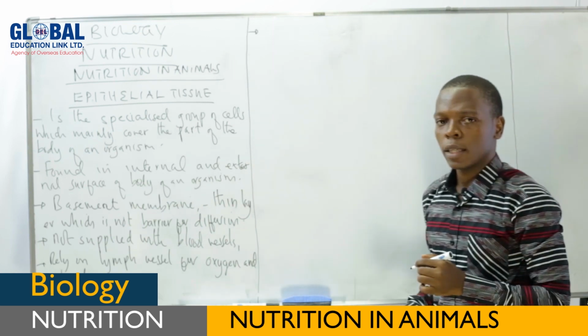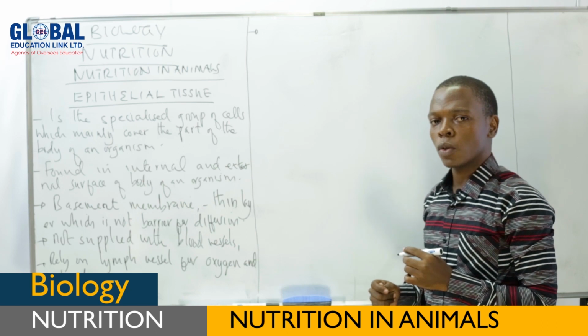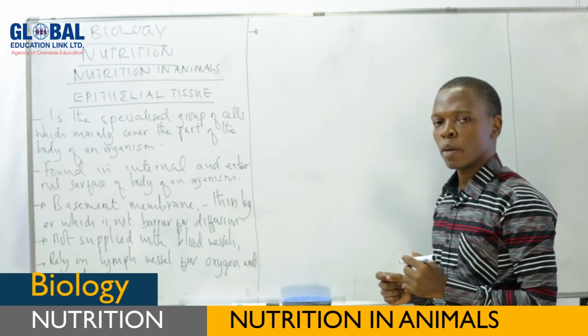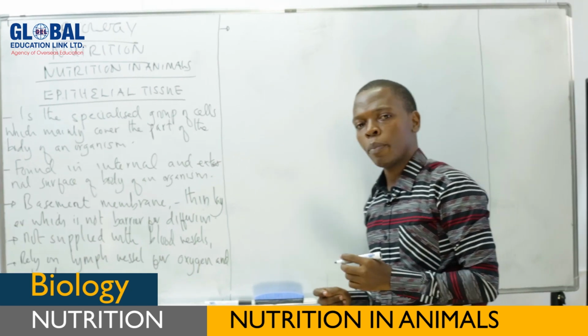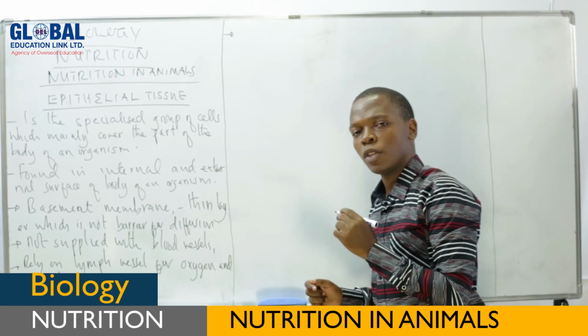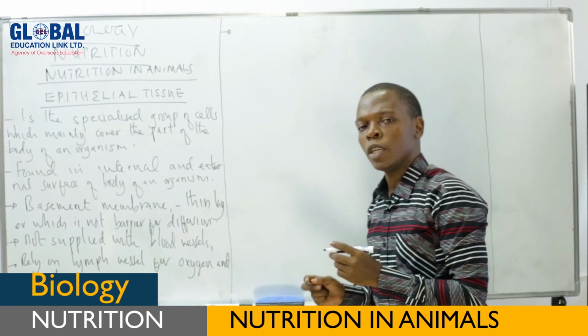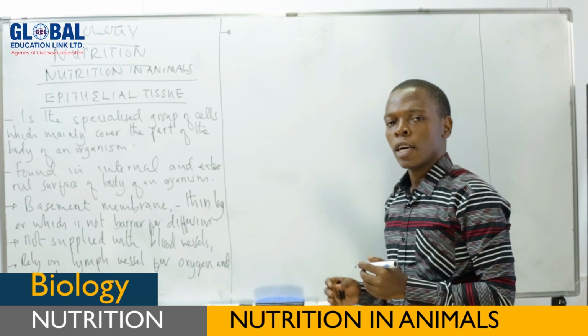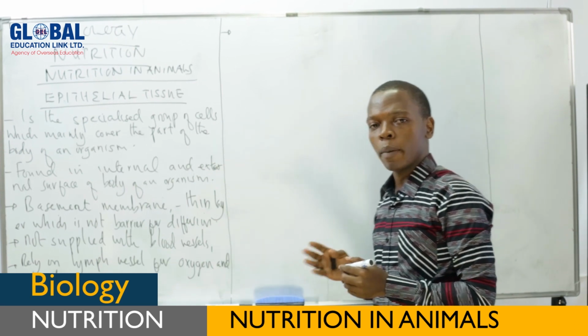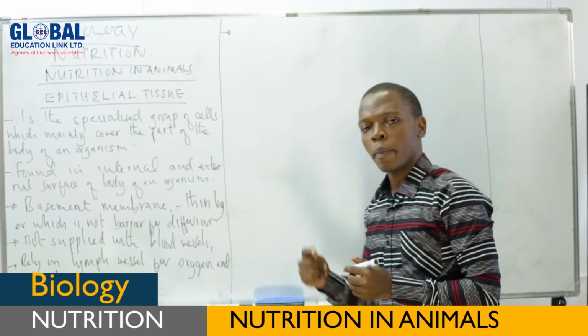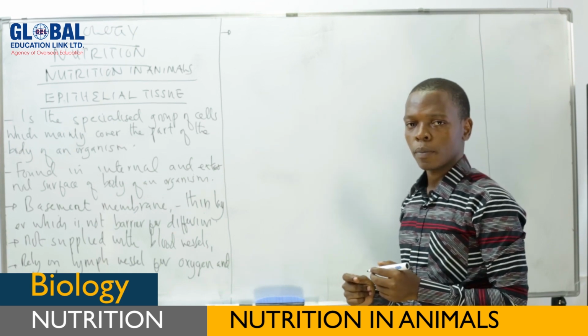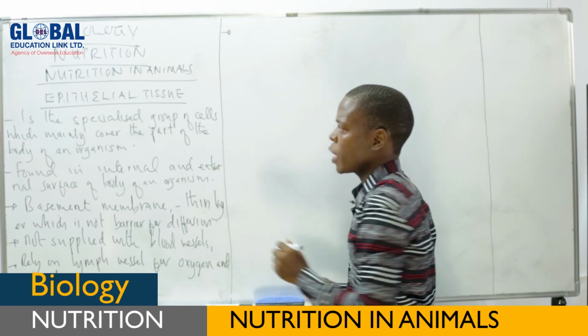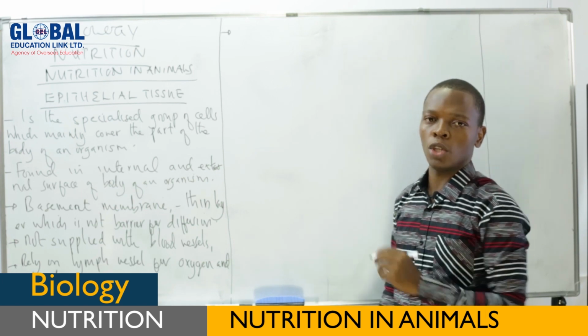As we have said, these epithelial tissues cover different parts of the body. A good example, they are found in the digestive tract. They are found in the chambers of the heart. Again, they are found in the walls of the blood capillaries and in many other parts of the body. What are the main functions of these epithelial tissues?